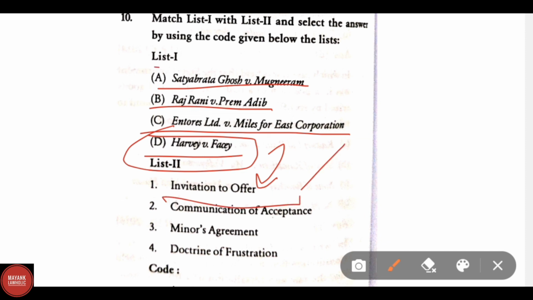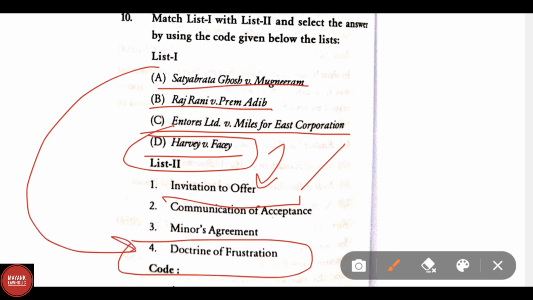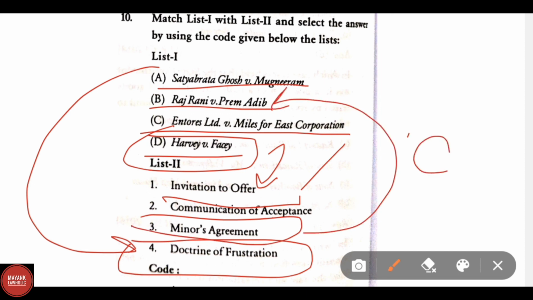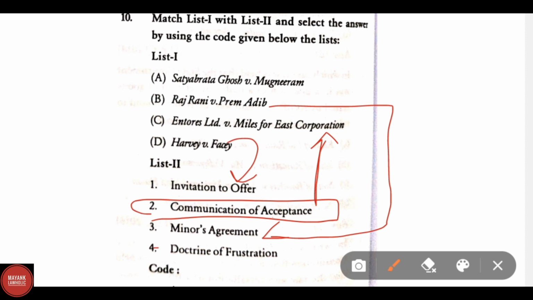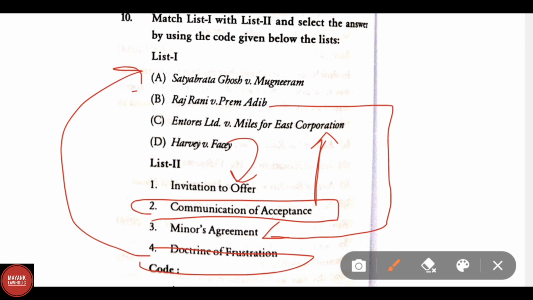And for A. Satyabrata Ghose versus Mugneeram, the correct answer is Doctrine of Frustration. And then second, Raj Rani versus Prem Adib, correct answer for B is 3, minus agreement. And C, Entores Limited versus Miles Far East Corporation. For C, the correct answer is communication of acceptance. And D, Harvey versus Facey, we have already discussed, is invitation to offer. And the remaining one, Doctrine of Frustration, was discussed in Satyabrata Ghose versus Mugneeram.